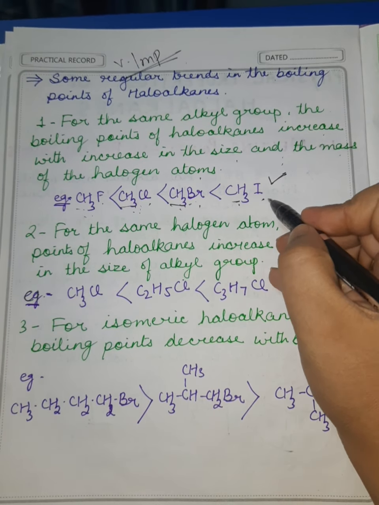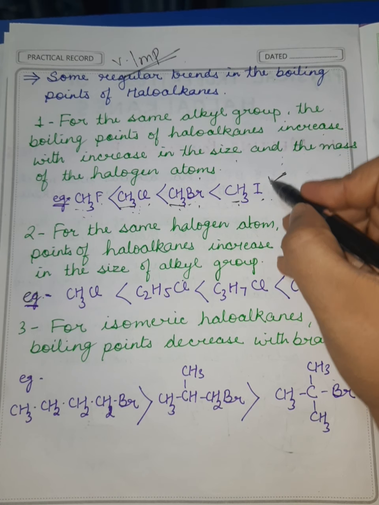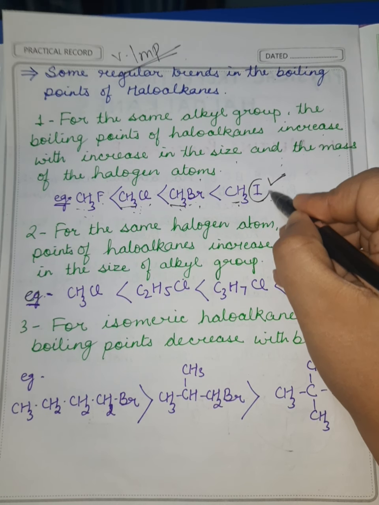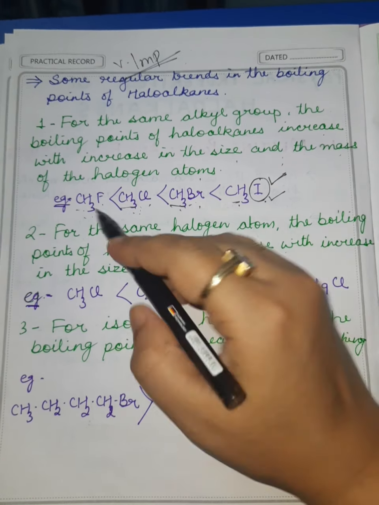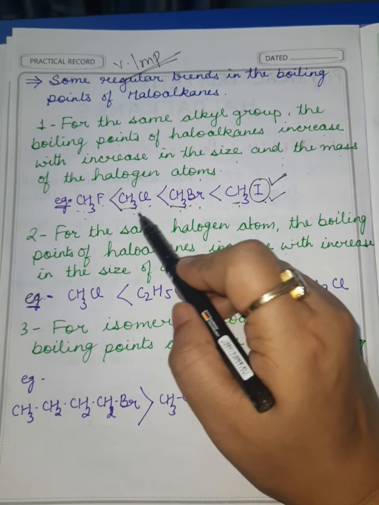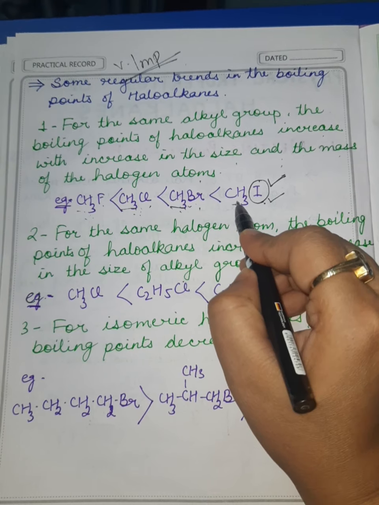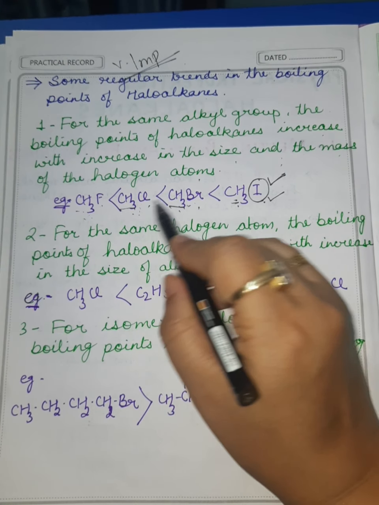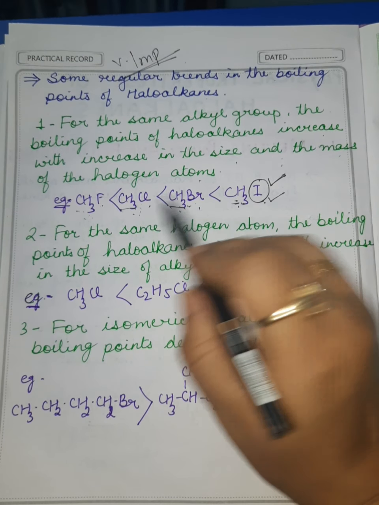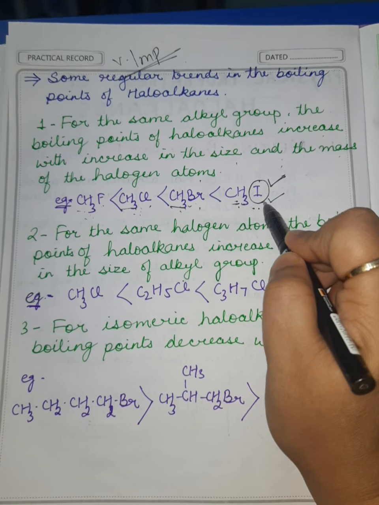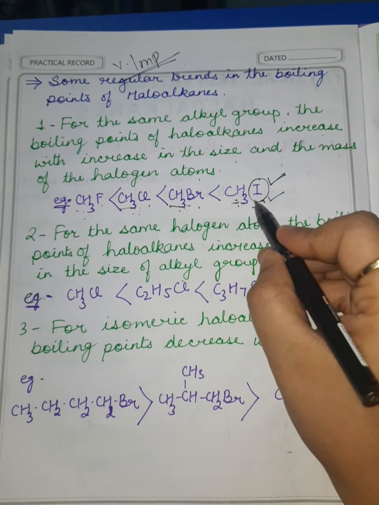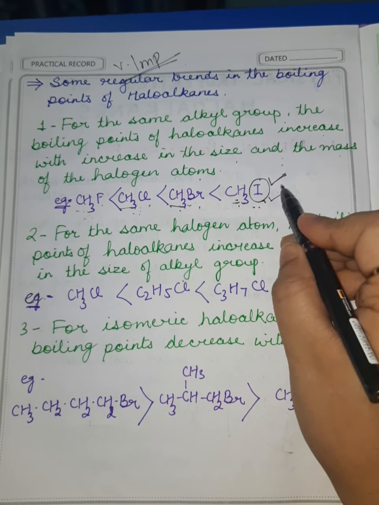The reason is the higher size and the greater mass of iodine. So if we have the same alkyl group bonded with different halogen atoms, then the one which has iodine with it will have the higher boiling point.